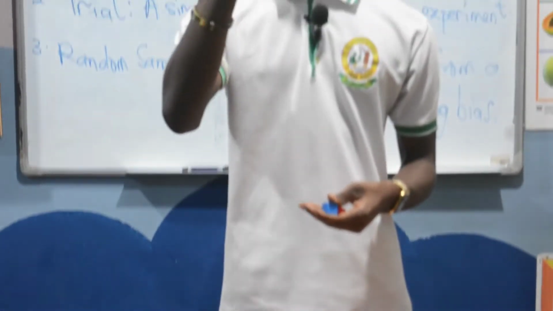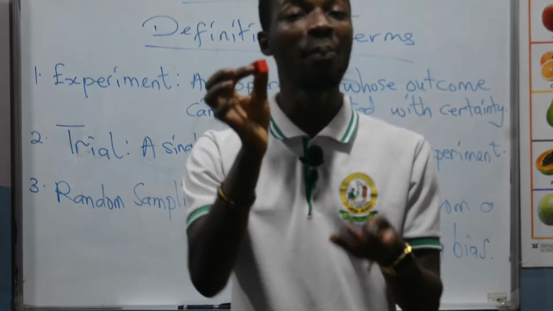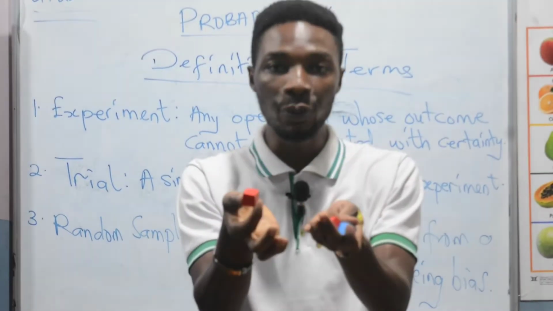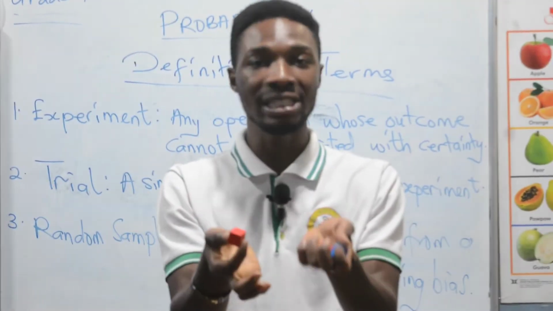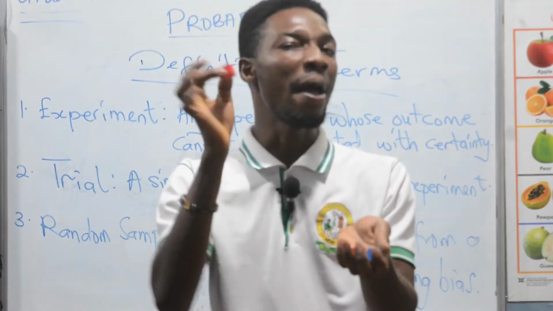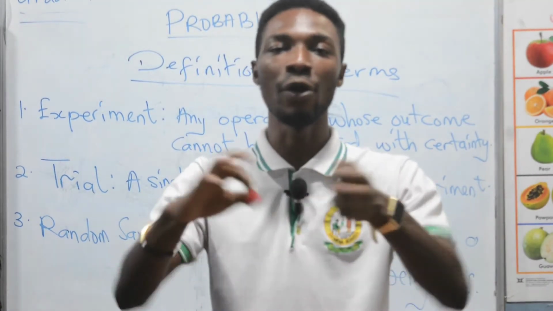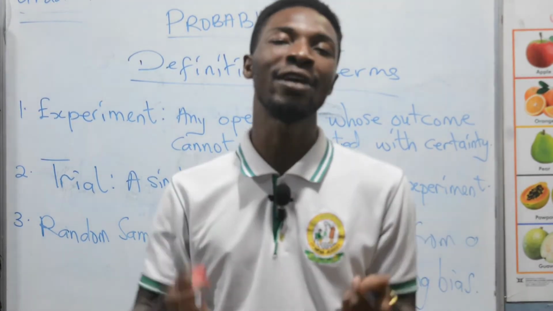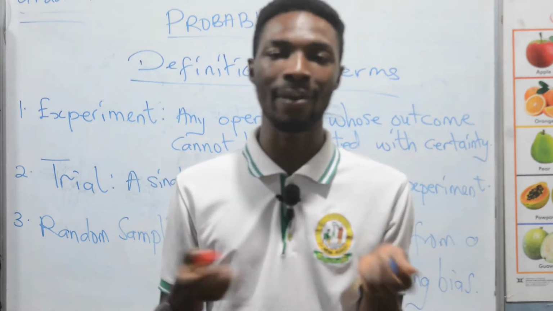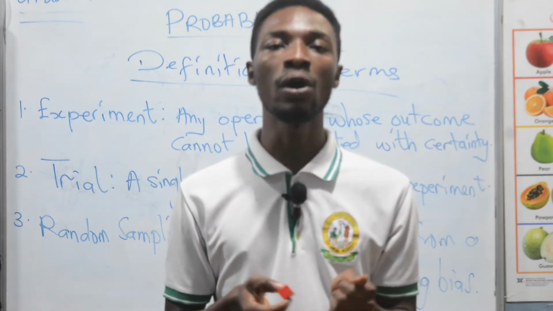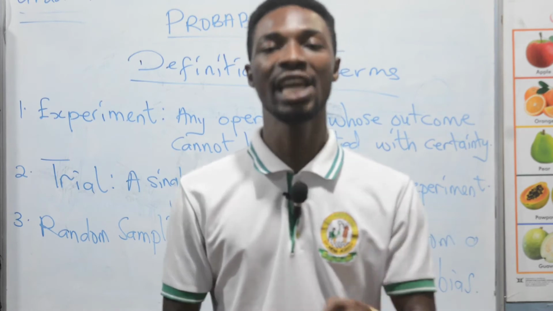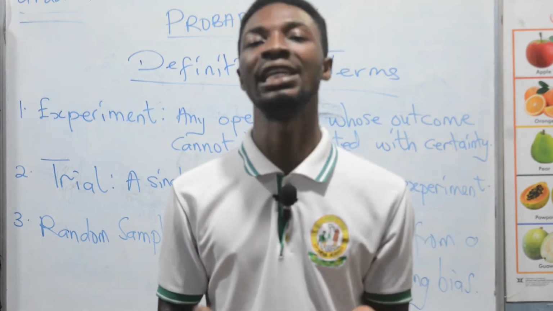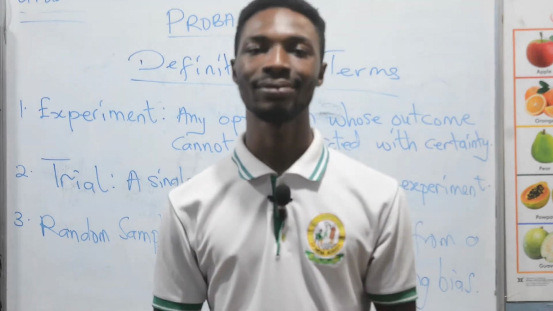This time around, I picked another red cube without being aware of the cube color I would pick. Okay, so picking something from a group of things without being aware of the type or the color of the particular thing you are picking is called random sampling. We say you are doing it without being biased.